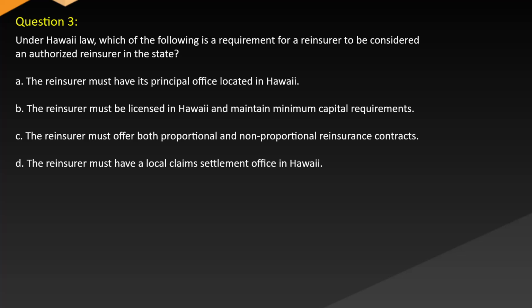Question 3. Under Hawaii law, which of the following is a requirement for a reinsurer to be considered an authorized reinsurer in the state? A. The reinsurer must have its principal office located in Hawaii. B. The reinsurer must be licensed in Hawaii and maintain minimum capital requirements. C. The reinsurer must offer both proportional and non-proportional reinsurance contracts. D. The reinsurer must have a local claims settlement office in Hawaii.